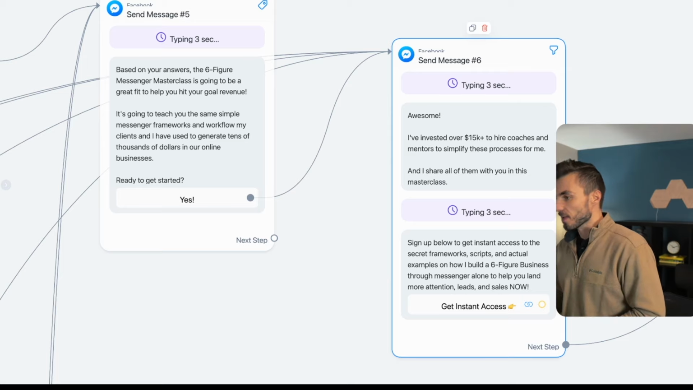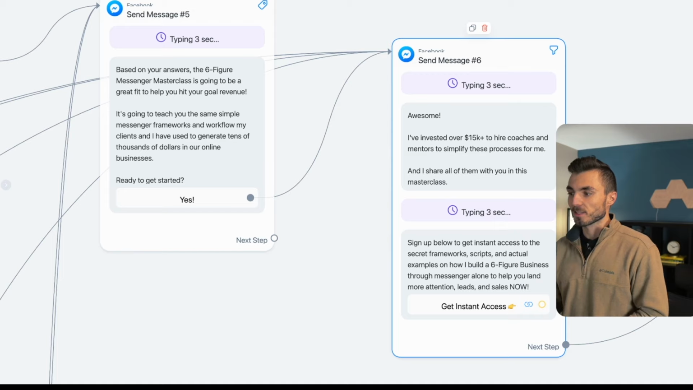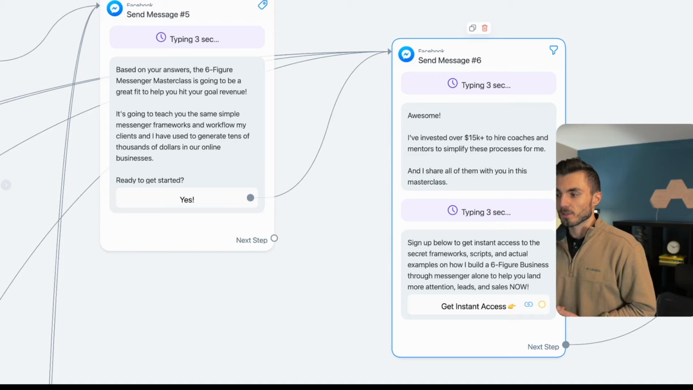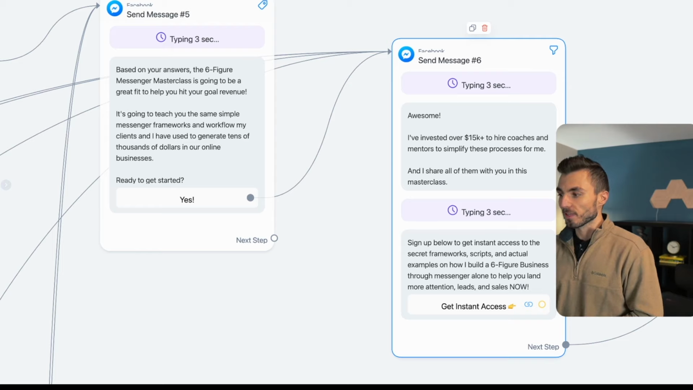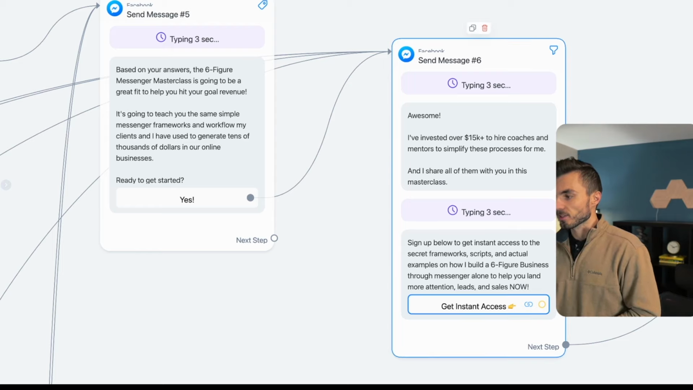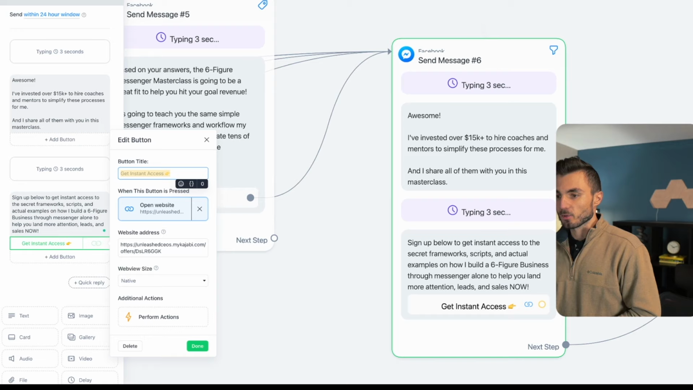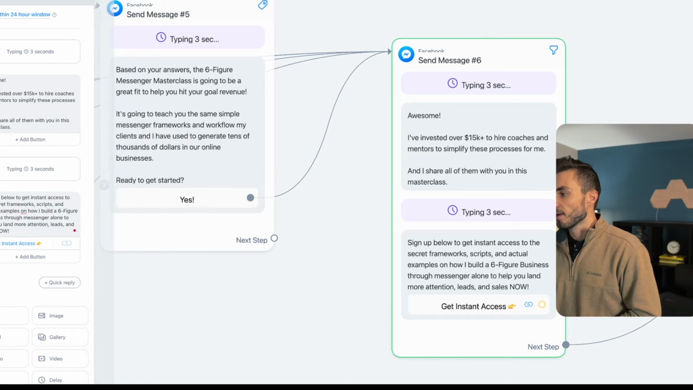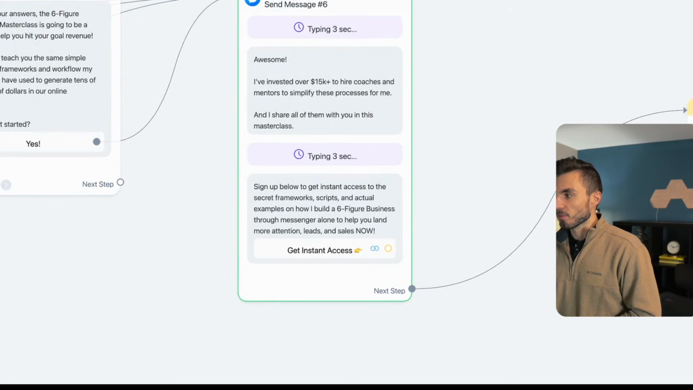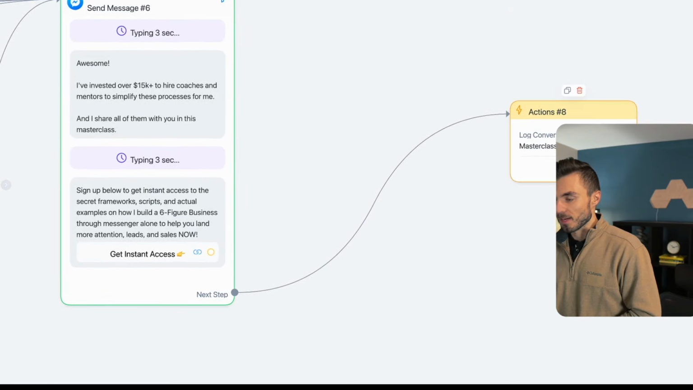Follow-up message sent after that. Sign up below to get instant access to the secret framework, scripts, and actual examples of how I built a 6-figure business through Messenger alone to help you land more attention, leads, and sales now. They click get instant access, and it actually lets them make payment directly inside of this bot. So that it pops up an option to put in their credit card, make payment. Once payment was confirmed, it logged that they had made a purchase.